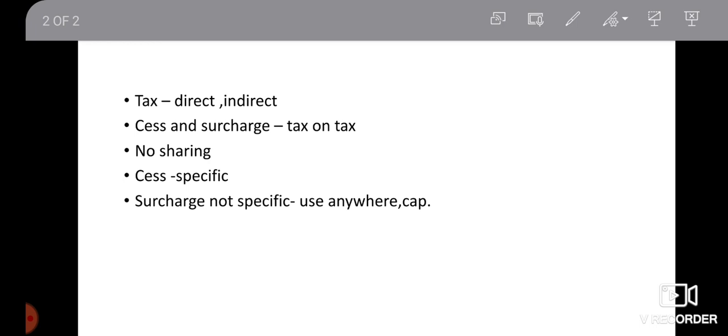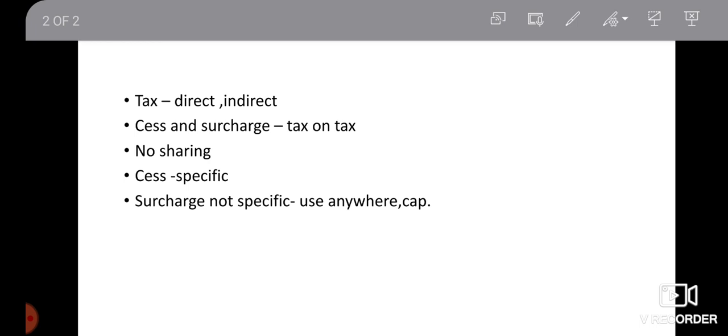Okay, usually surcharge is imposed where there is an income tax cap. For example, in case of corporate tax, if the corporate revenue is getting more than 1 crore or 2 crore, they will be keeping a cap. So if that revenue or the tax amount is greater than the particular cap, then they will be imposing this surcharge.